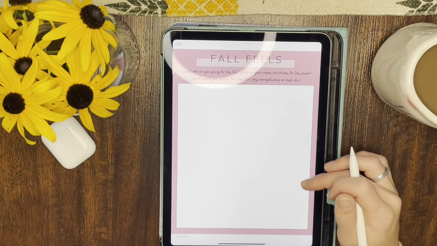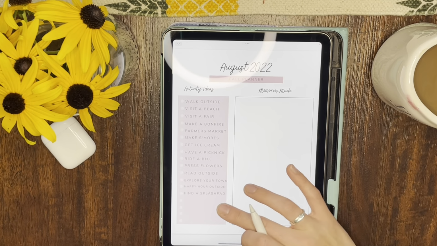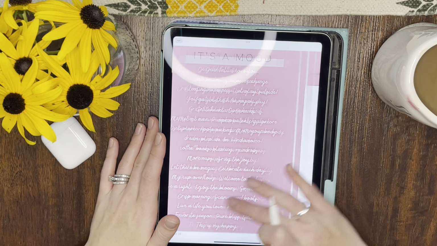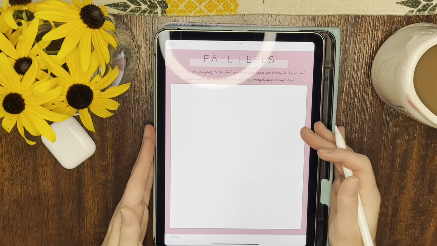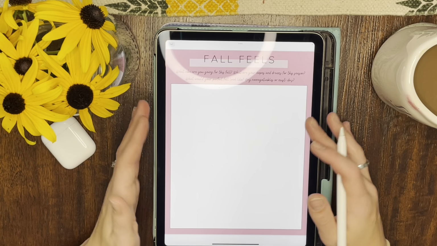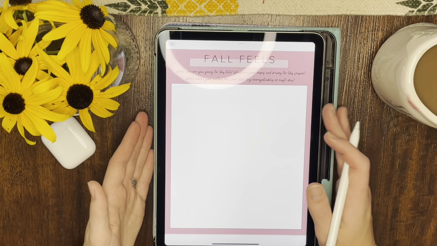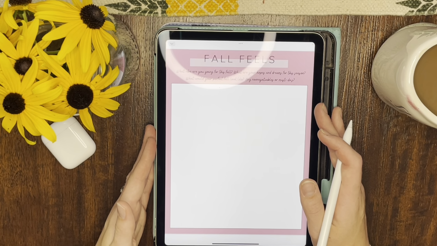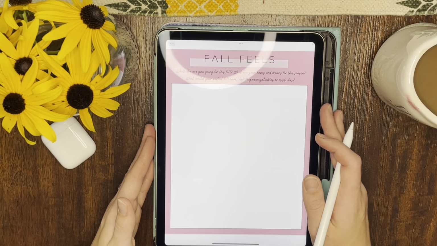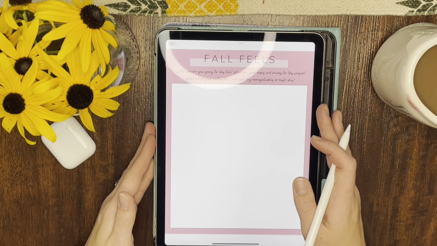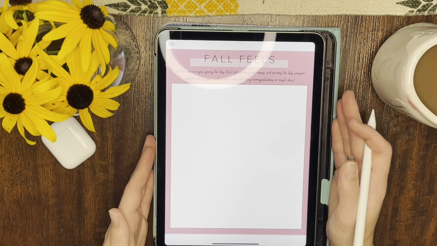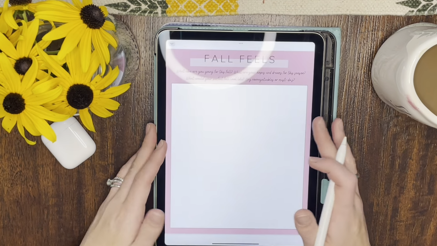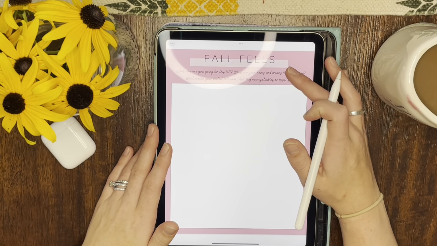Oh yeah, I forgot to share with you guys this page. So this page comes right after that mood board, and it's sort of to set an intention for the fall. And so I have a journal prompt here. What vibe are you going for this fall? What are your hopes and dreams for this season? What would your perfect fall look like? Any non-negotiables or must-dos? And so I figured you could create a mood board here, you could add pictures, you could write your thoughts here. So this is a great space.